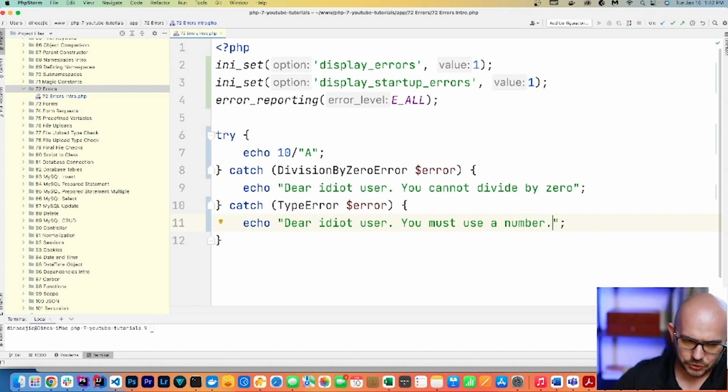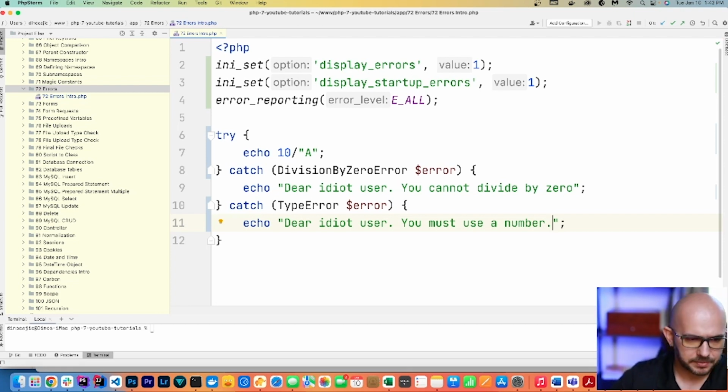We also should use a more generic catch. So could there be other errors that arise that we're just not predicting for? Well, of course, if we want to make sure that all of our errors are handled, at the end of each try, catch, as many statements as you'd like, you'll need to add a more generic catch statement that catches anything that might have been missed.